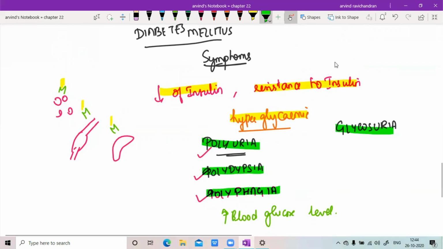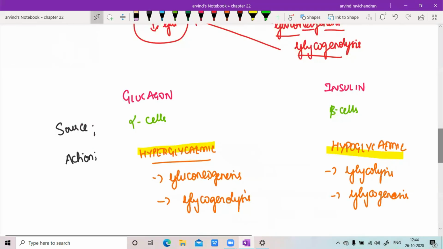So with this, we would complete the glucose homeostasis. So you just have to know that tabular column that I mentioned some time back, the source and the actions of those hormones, and then you just have to know something on the disorders.